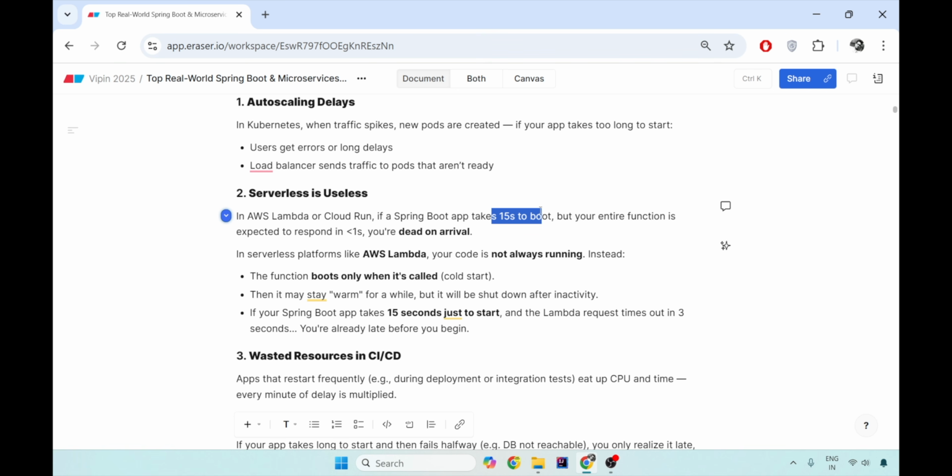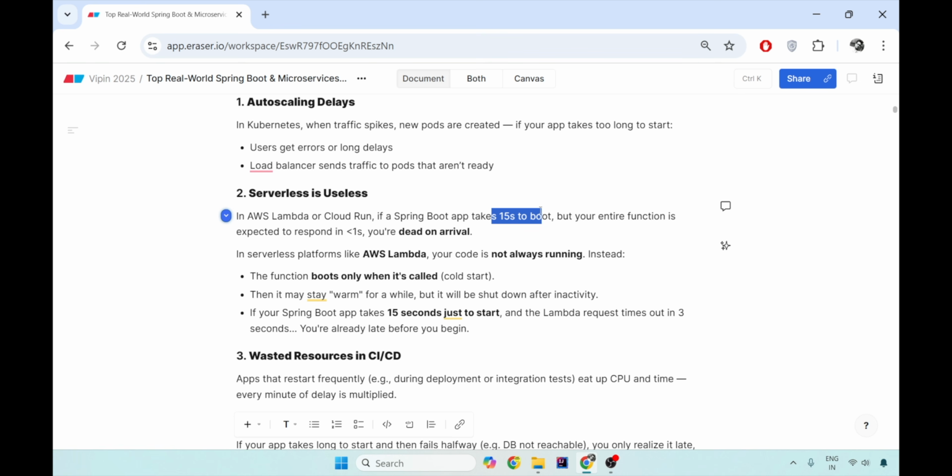Either you have to reduce this 15 seconds to around 1 second or 2 seconds, or you have to just be in the pod state where it is an all-time warm instance, always capable enough to take any request getting into your system. But remember, serverless comes with a lot of huge benefits. That is, your application is not always started. Whenever the request comes, the Spring application starts, it takes in the request, it serves it, and when the request is ended, it removes all the resources.